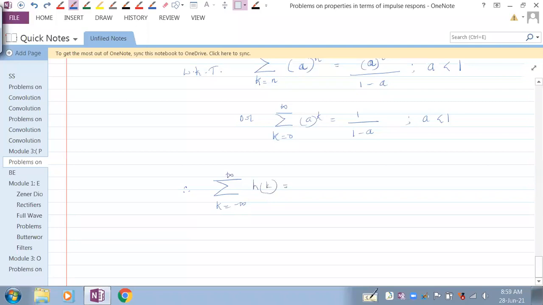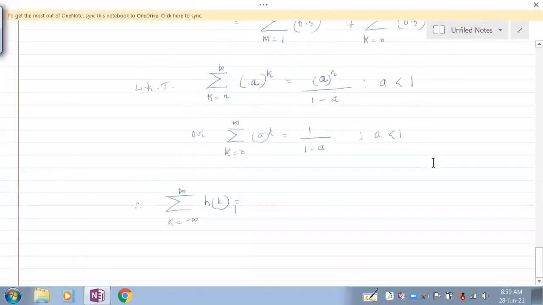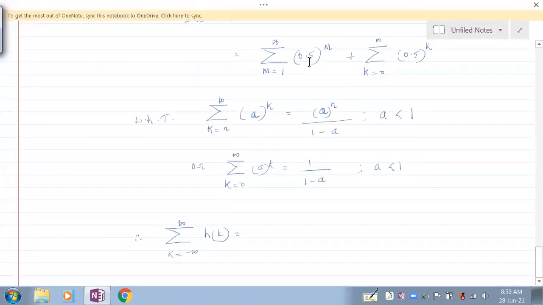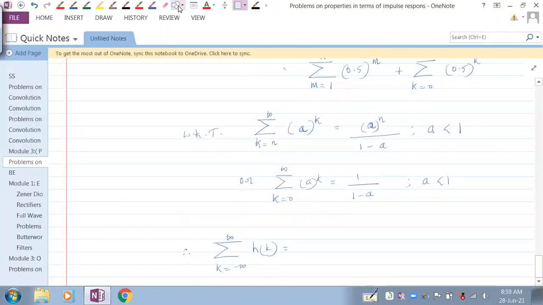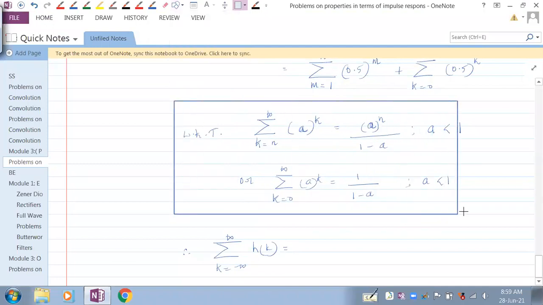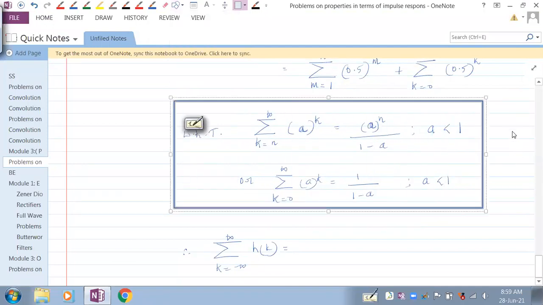Now everybody, how can I write this summation? Let me put this in a box. This is just for your reference. Don't confuse this with a continuation of this. We are just trying to represent this in standard form.